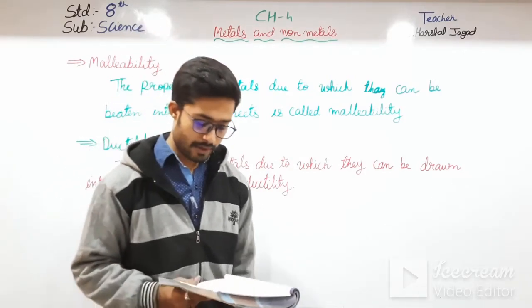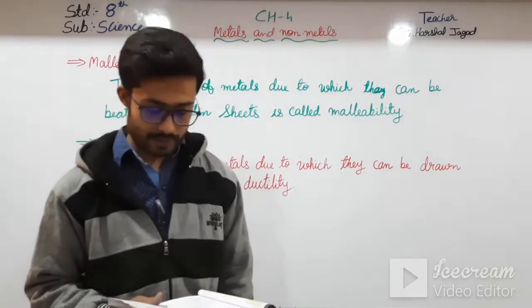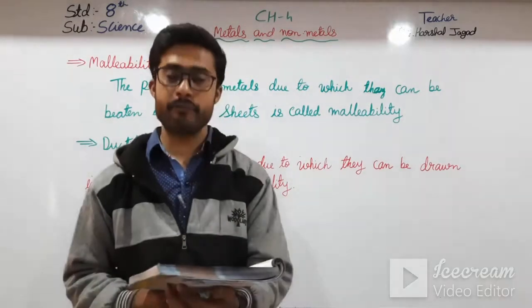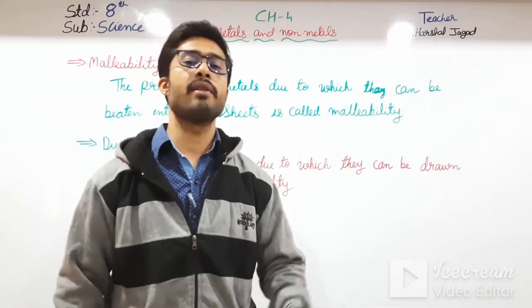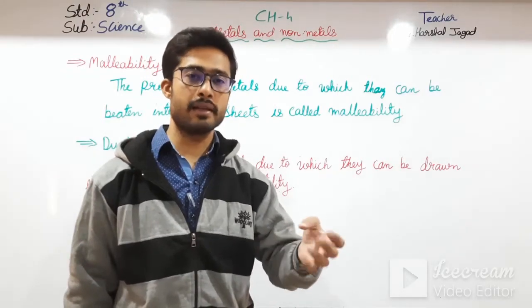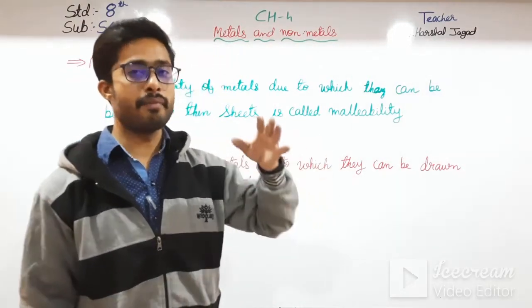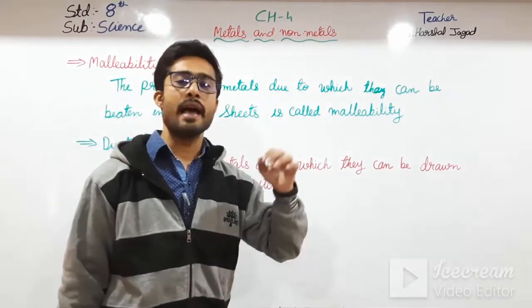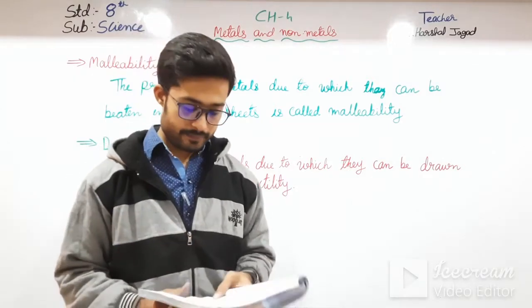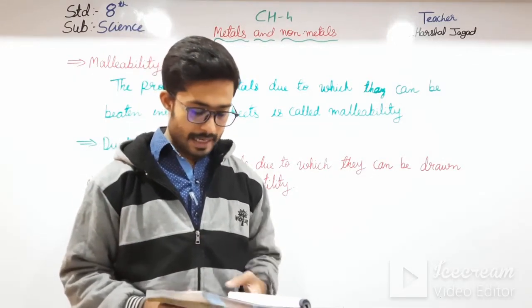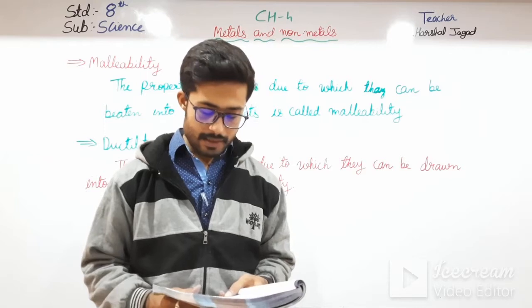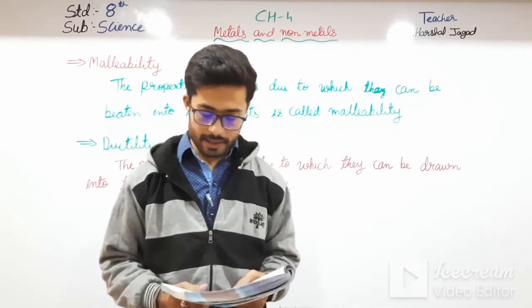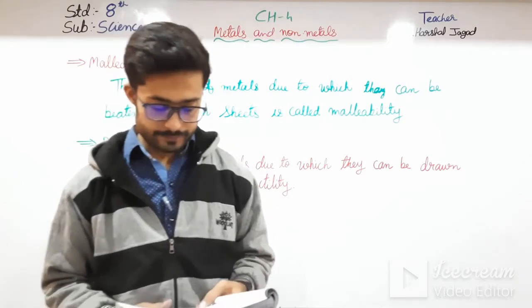Pound the objects one by one with the hammer and classify them as metals or non-metals depending on the effect of hammering. If it is a non-metal, it will be brittle and break down. If it is a metal, it will not break easily with the hammer. Okay students, now observation: as metals are malleable, they get slightly flattened, while non-metals being brittle break upon hammering.